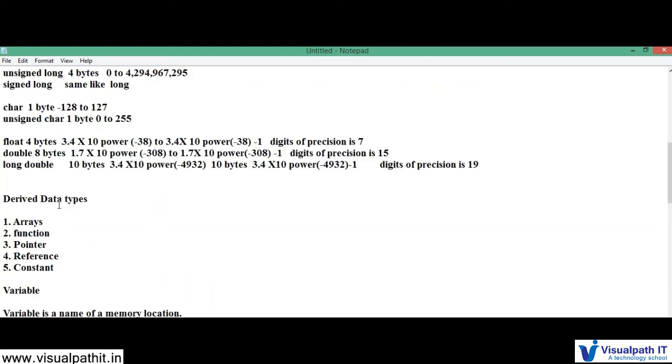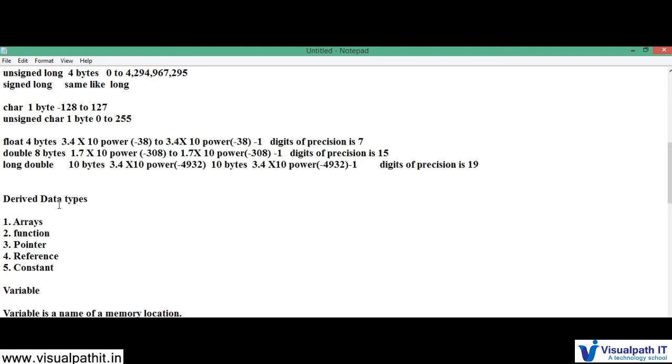Okay, so these are the data types which are already defined. Next, derived data type means deriving some new data from the existing data. That's why it is called a derived data type. It is called arrays. I'll create an integer array, a float array, a long array, a char array, a string array.